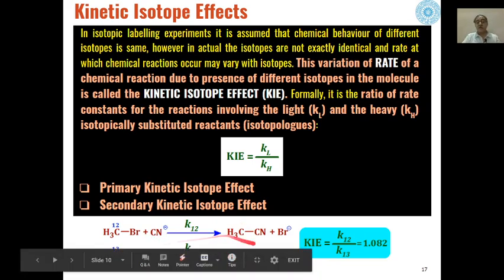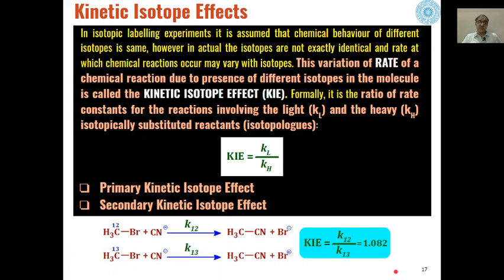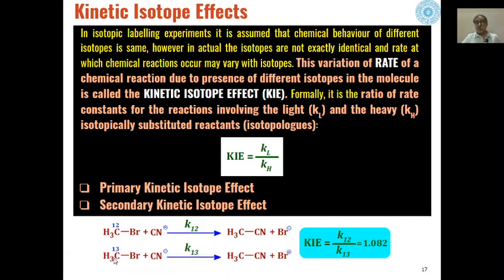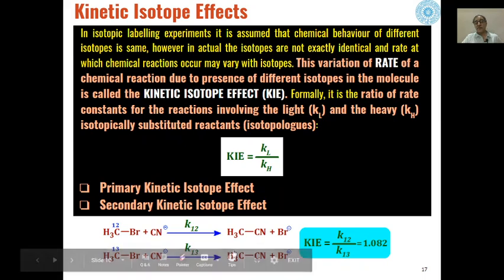For example, in this reaction, methyl bromide undergoes an aliphatic nucleophilic substitution reaction with cyanide ions. If we are using C12 carbon or C13 carbon, then the rate of these two reactions is different.